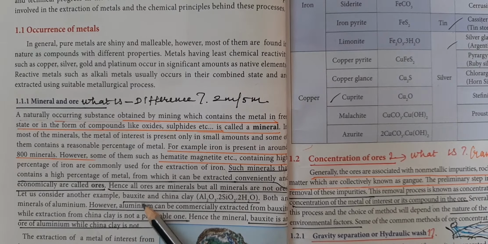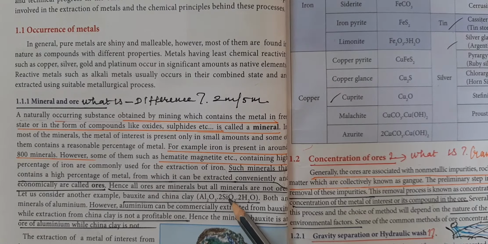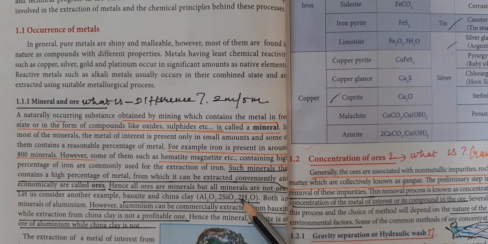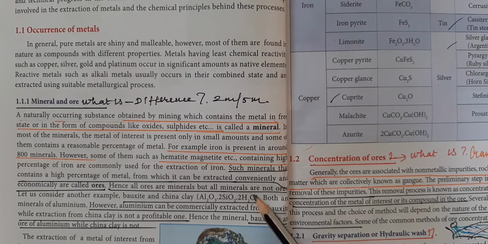From bauxite, aluminium can be extracted profitably, so it is called an ore. But from china clay, the metal cannot be extracted profitably, so it is called a mineral. So bauxite is the ore of aluminium, but clay is just a mineral of aluminium. This is the difference between mineral and ore.